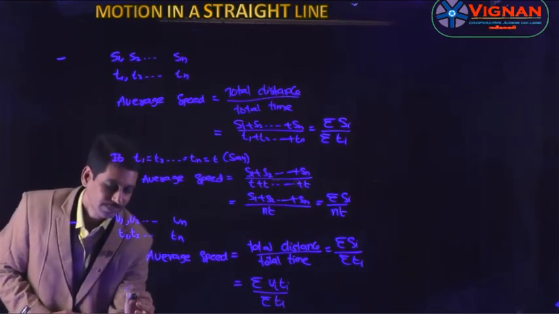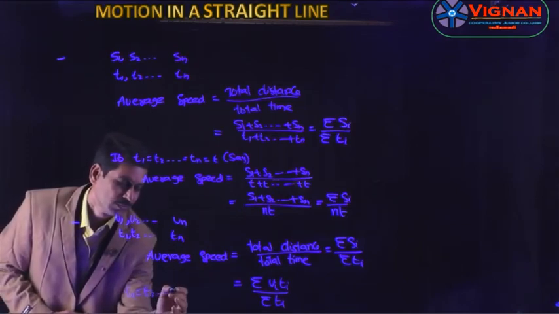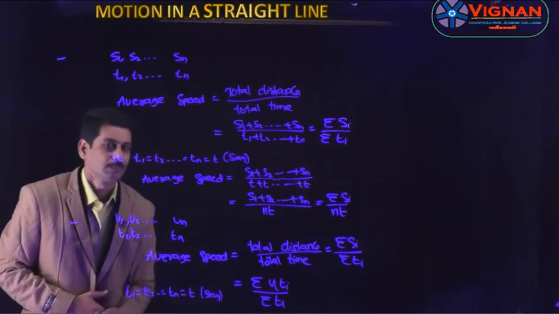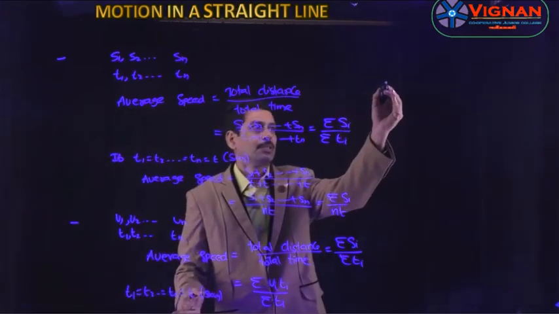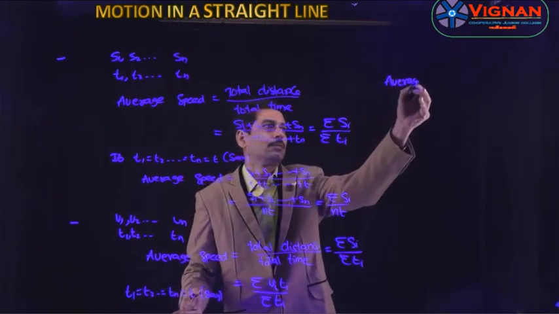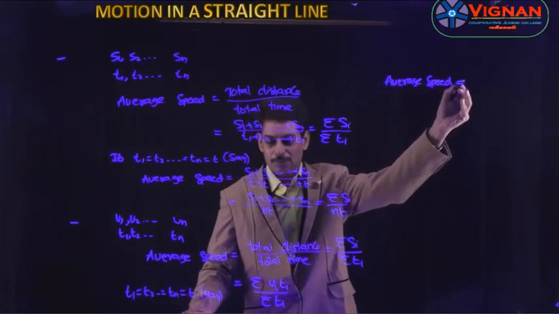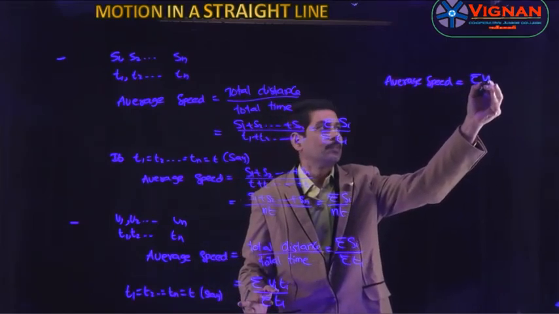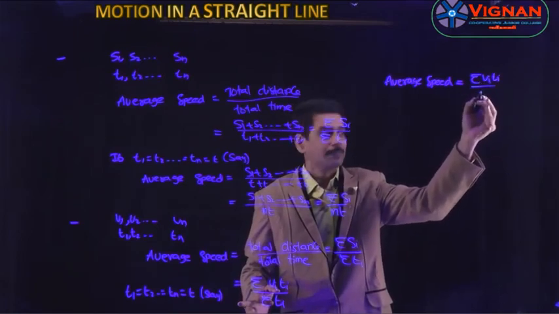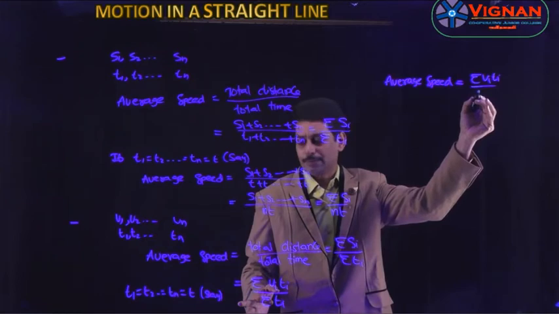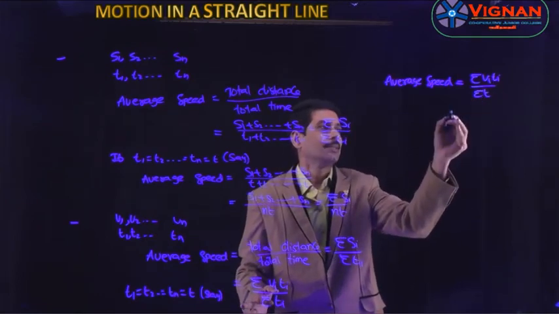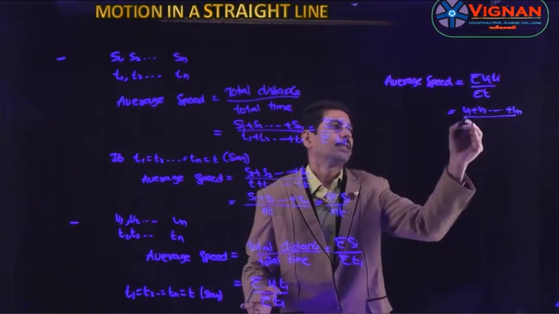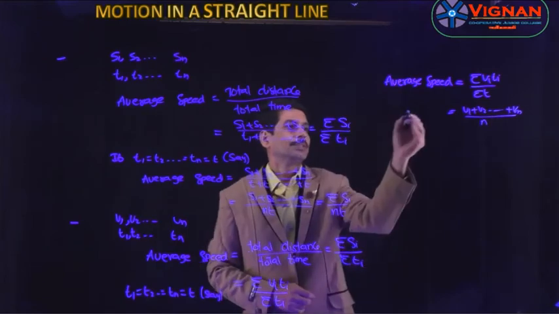And if t1 is equal to t2 is equal to tn is equal to t, let us consider, then the average speed becomes sigma vi by sigma t. So t and t get cancelled, then this is equal to v1 plus v2 etc. plus vn by n. So this is the average speed.